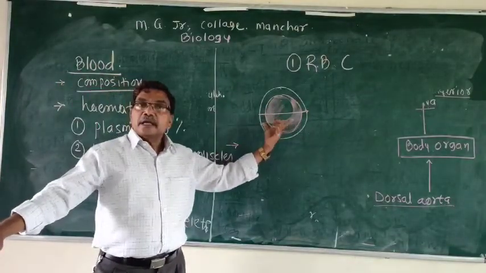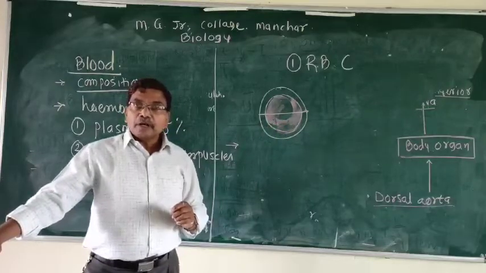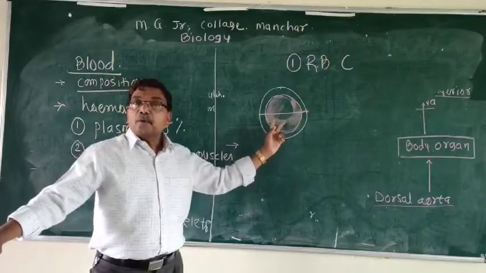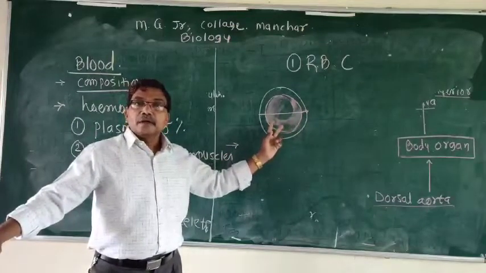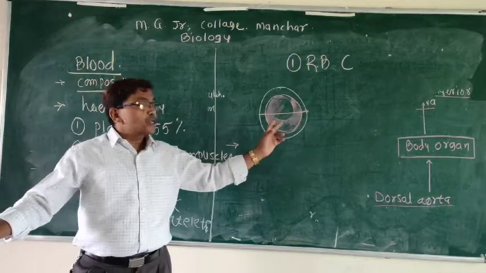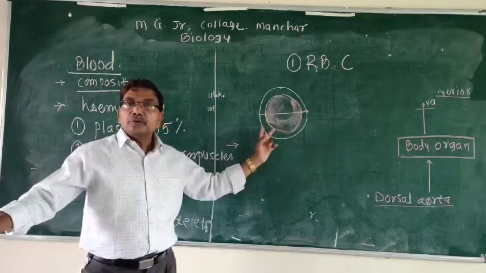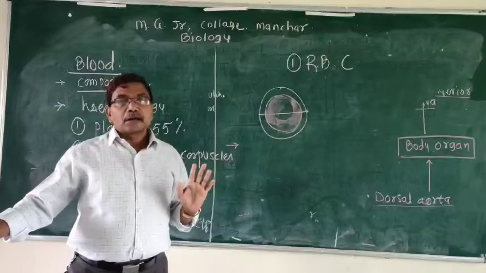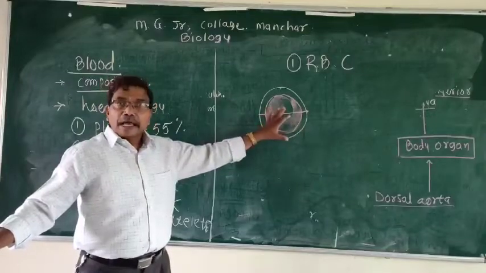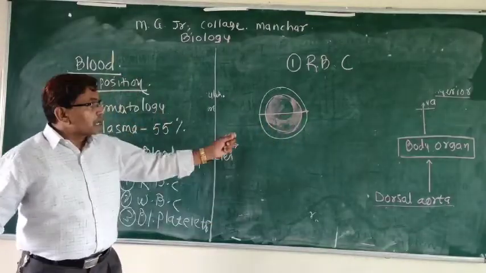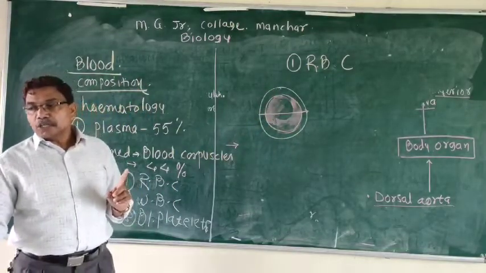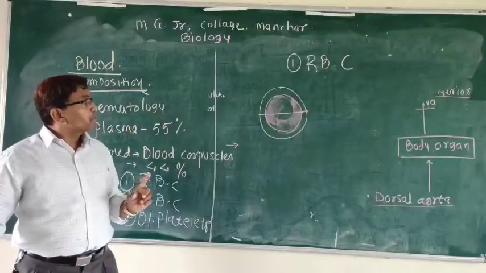One more thing is present in the RBC, an enzyme. Carbonic anhydrase is also present, which plays an important role in the formation of carbonic acid from water and carbon dioxide. At the same time, it also helps in the dissociation of carbonic acid into water and carbon dioxide at the alveolus area in the lungs. That means it helps in the transport of carbon dioxide as well as transport of oxygen in the form of oxyhemoglobin. So, it is important.